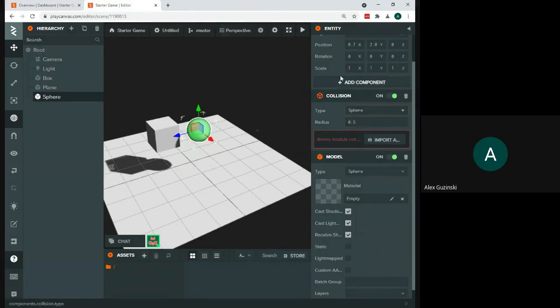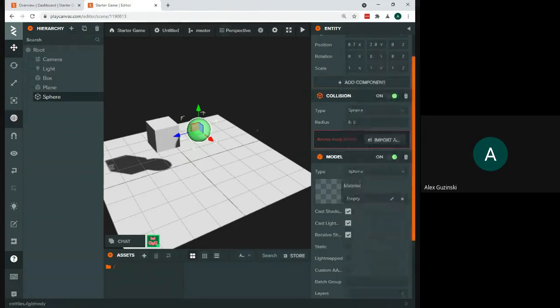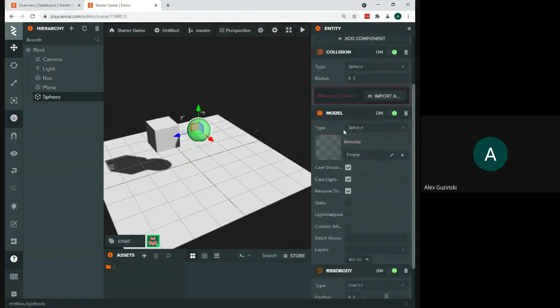Okay. Now we're going to come and add our other component. I'm going to go down to our rigid body. Now, when you add that, it actually is going to add to the bottom. So you're going to need to scroll down to see the settings for that. And it's going to show up down here towards the bottom.